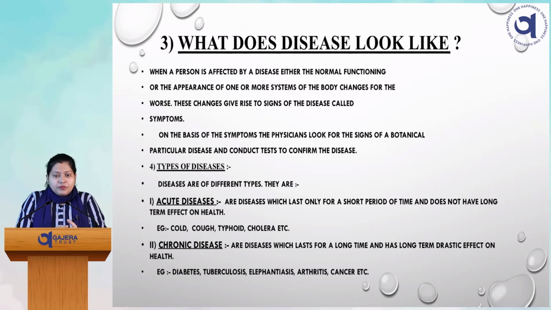One is acute, and we already know examples. So how can we define acute disease?